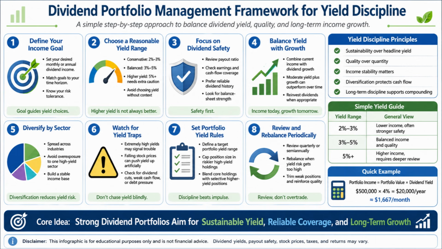After that, review and rebalance periodically. You can review your portfolio quarterly or semi-annually, depending on your strategy. If yield risk becomes too high, or one position grows too large, you may rebalance. You can also trim weaker positions and reinforce quality holdings. The goal is to review carefully, not overtrade.